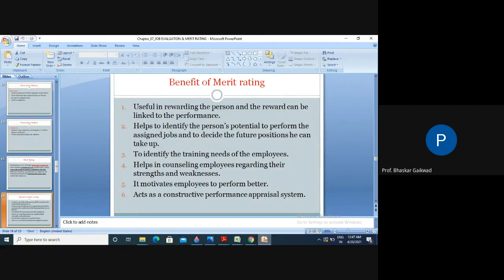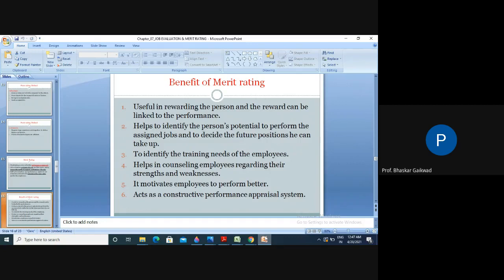Merit rating is very important here in job evaluation and merit rating, because this rewarding actually depends upon the performance of the worker. And second, it helps to identify the personal potential, meaning how much energy or skill or mental effort is required to do that work.